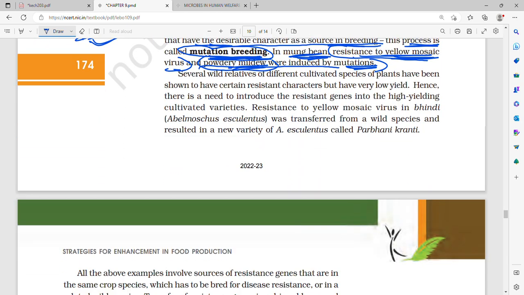Now several wild relatives of cultivated species of plants have been shown to have certain resistant characters but have very low yield.